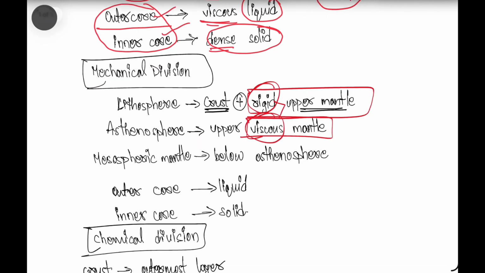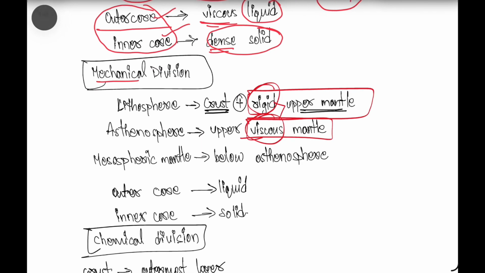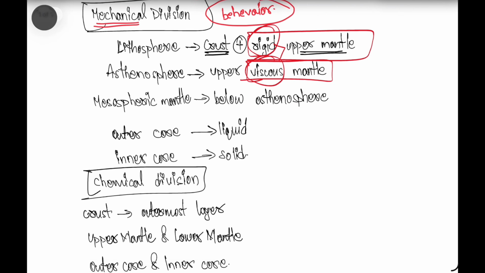So after that, based on the mechanical behavior of the earth, we can divide the earth into different layers, that is lithosphere, asthenosphere, mesospheric mantle, outer core and again the inner core. So what is this lithosphere?